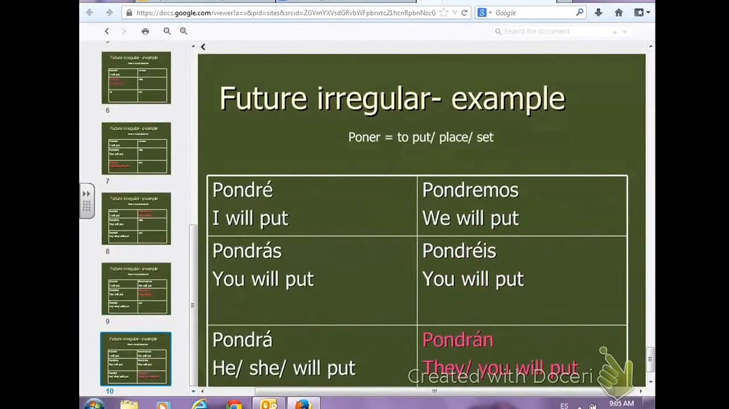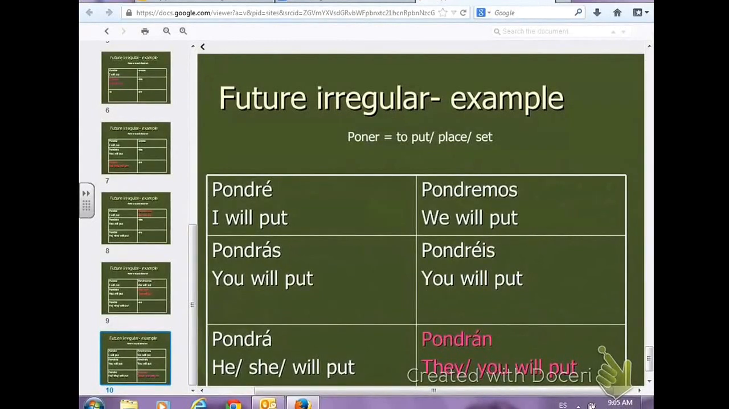Notice that we have accent marks just like we do with regular ones in all forms except the nosotros. And the nosotros and the yo form both have the E because I am involved with we. All the others are A's.